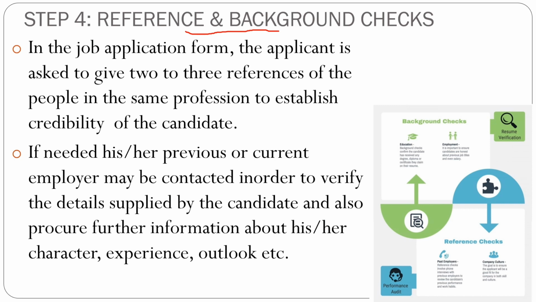So the applicant is asked to give 2 to 3 references of people in the same profession to establish credibility. Whether the person was honest or not, or did he do any corruption in the previous workplace, এইখিনি বস্তু ইয়াত চোৱা হ'ব. His or her previous or current employer may be contacted in order to verify the details supplied by the candidate.